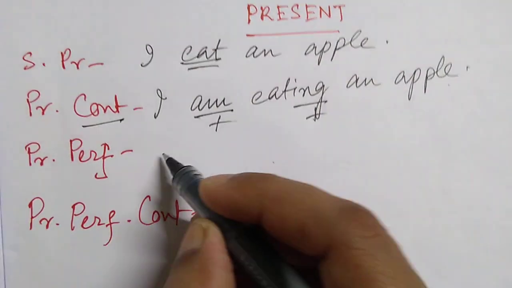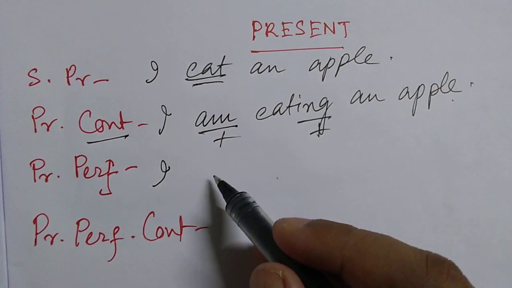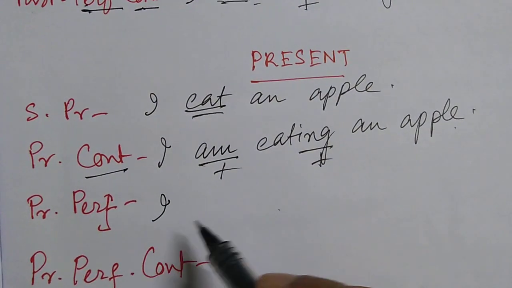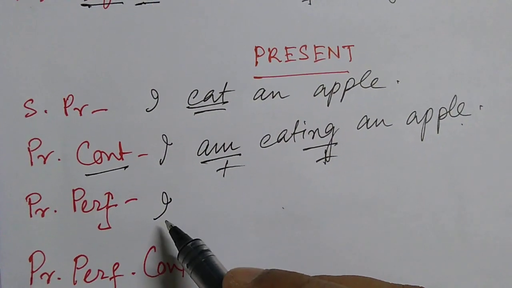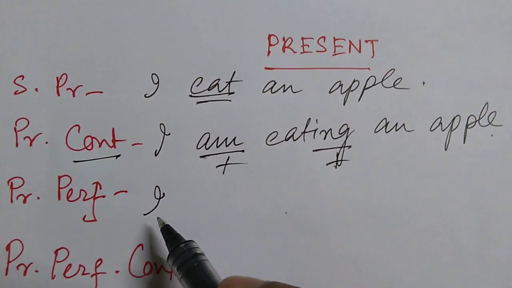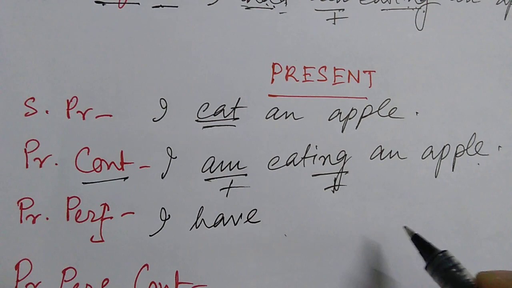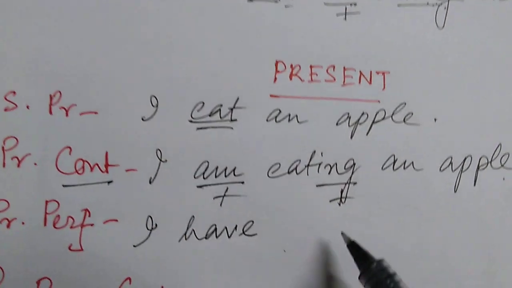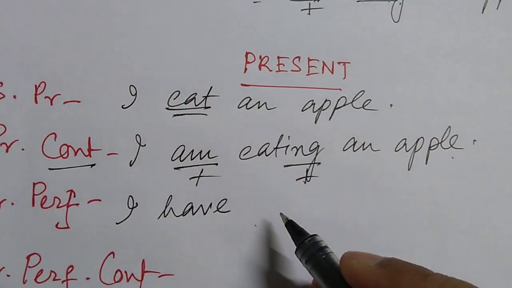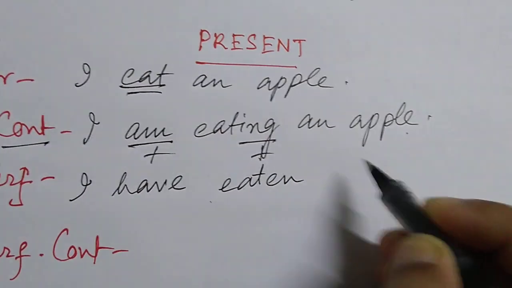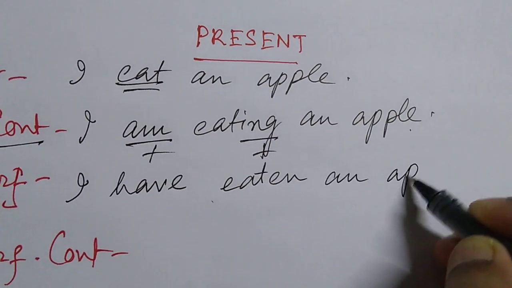Present perfect. After I, I have to put what I had said, that is have, has or had. Present tense, so have or has. Which goes with I? Have. I have. And we have decided the verb will always be the past participle. So I have eaten an apple.